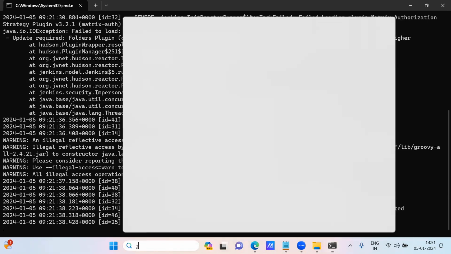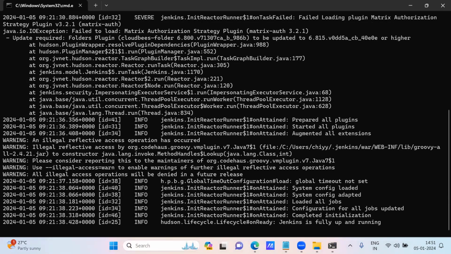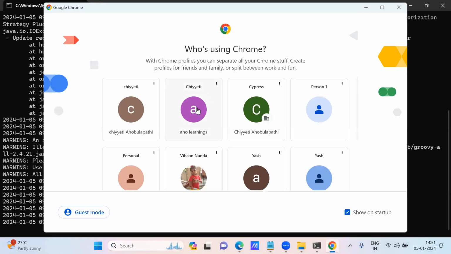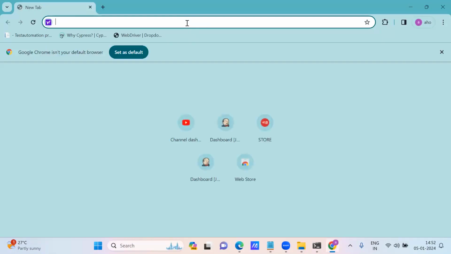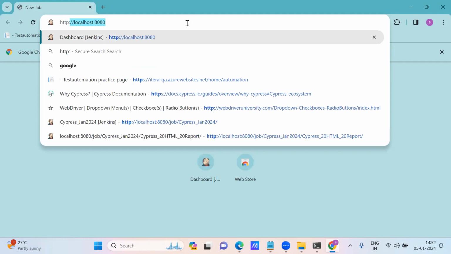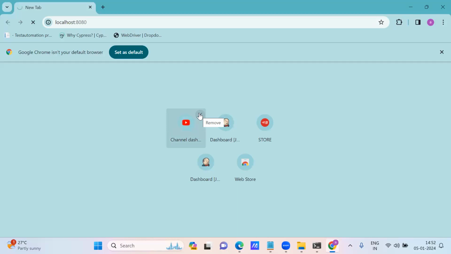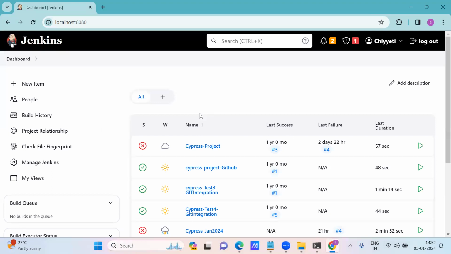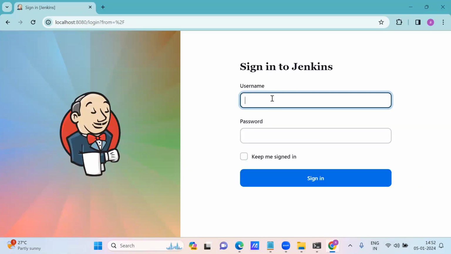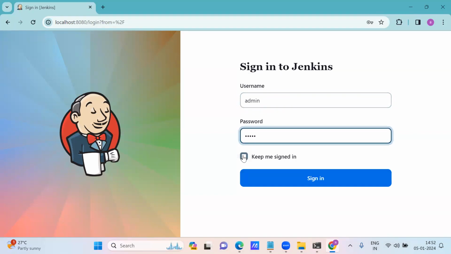Then you can go to HTTP, localhost 8080. See, it launched, right? Jenkins launched. I already signed in, so I can log out and I can do. If you are not signed in for a longer time, then it will ask for a login.